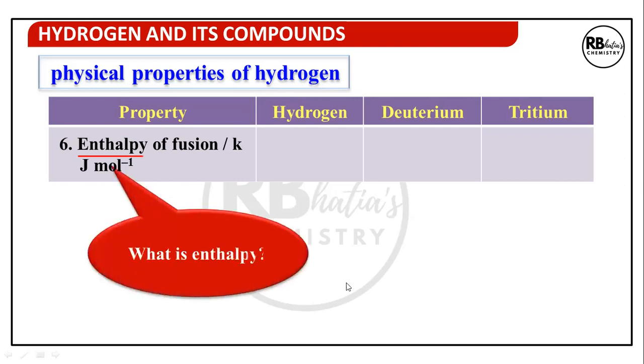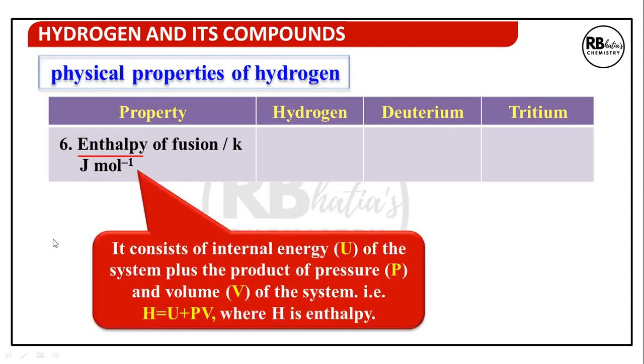Enthalpy of fusion. Enthalpy consists of the internal energy of the system plus the product of pressure and volume of the system. So this is the definition for enthalpy. Details of this we study in the thermodynamics chapter.